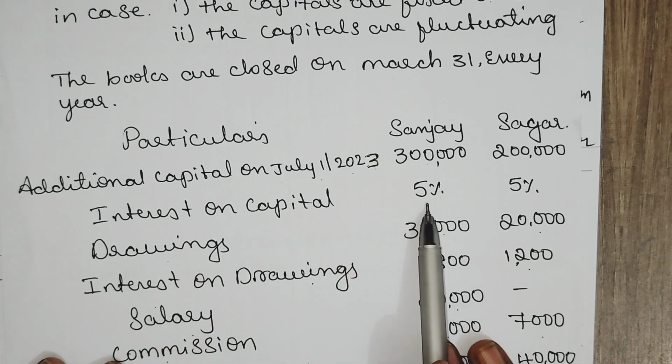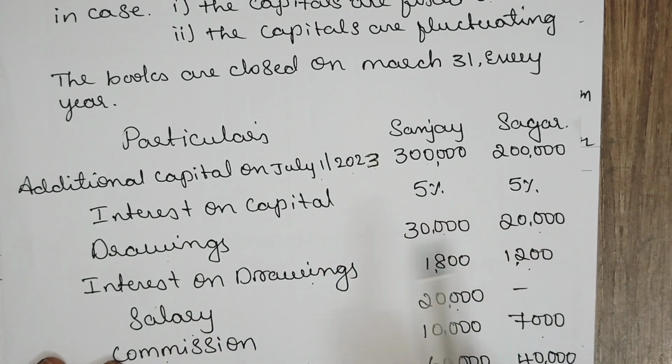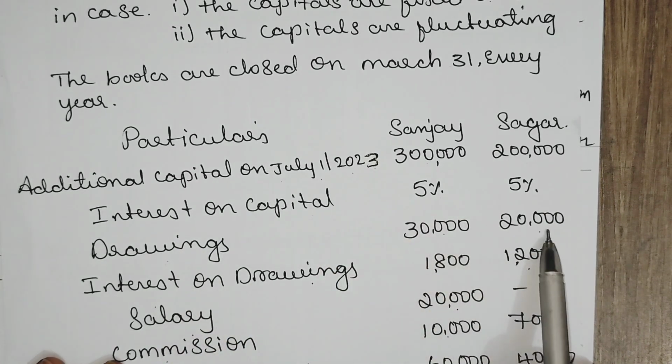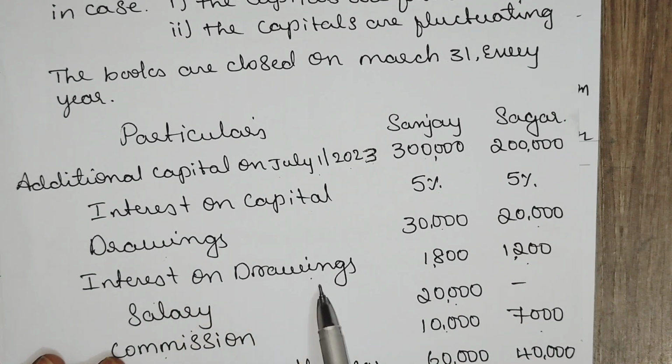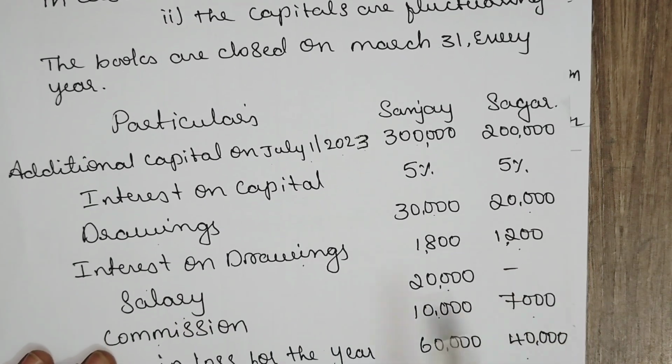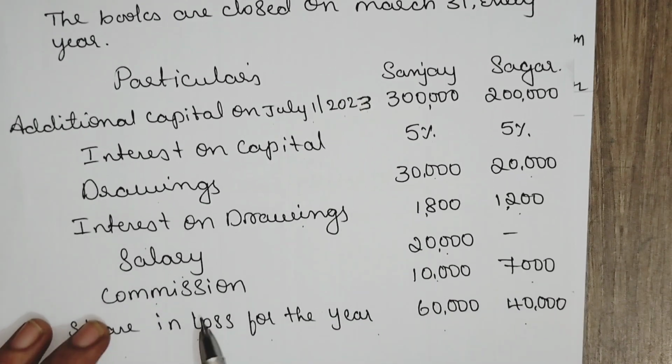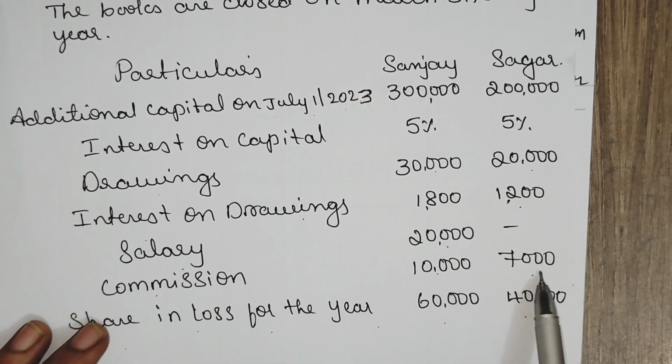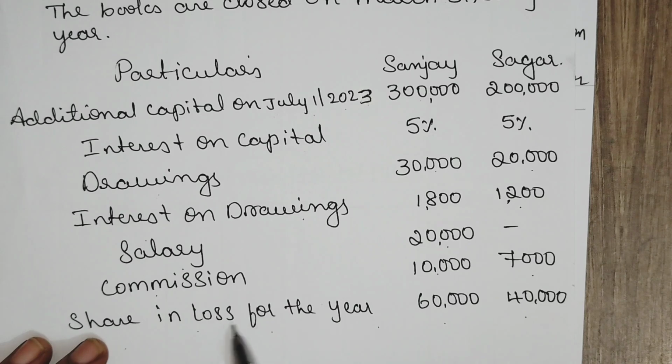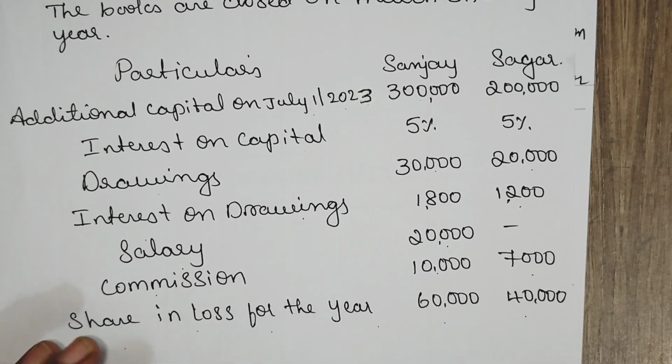Interest on capital percentage is given 5%. Drawings 30,000, 20,000. Interest on drawings 1,800, 1,200. Salary only for Sanjay is given 20,000. Commission 10,000, 7,000. Share in loss for the year is given 60,000, 40,000.